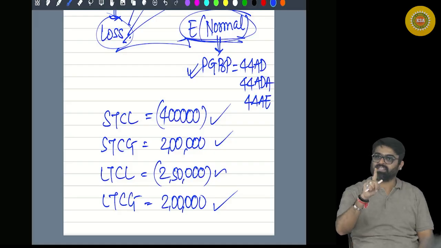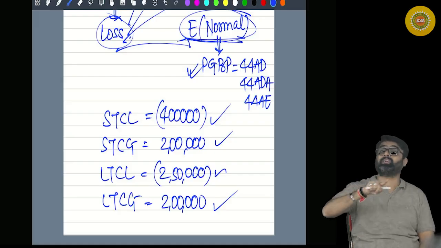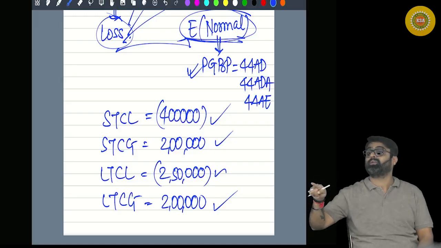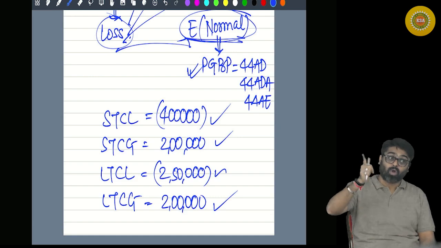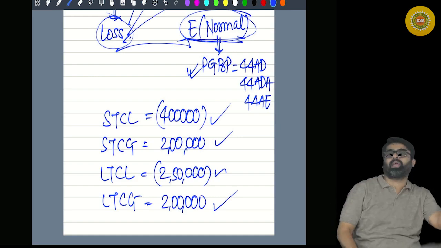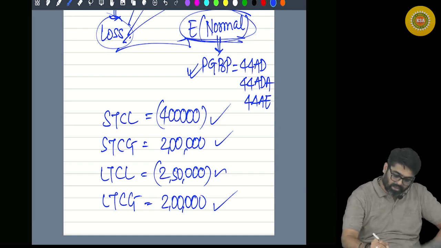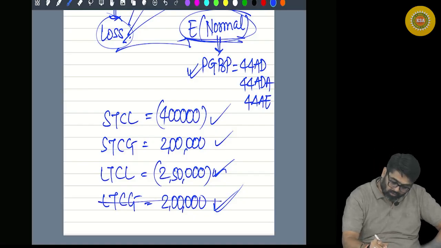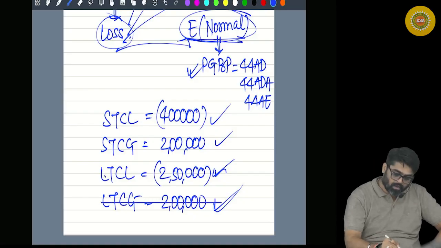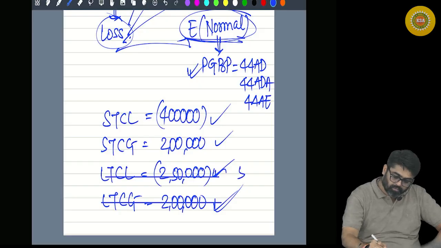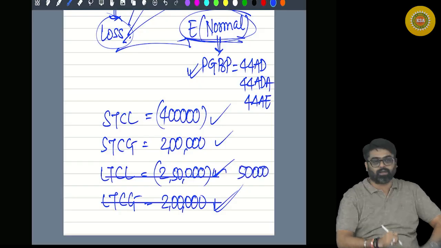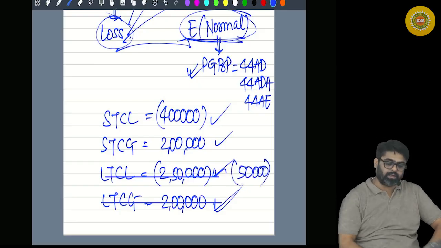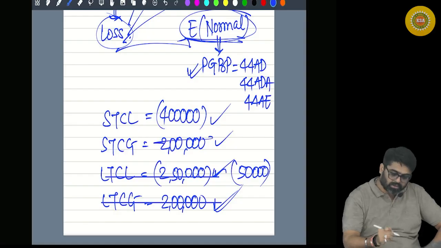So before setting off your short-term loss against long-term gain, try to set off long-term loss against long-term gains first. Yes or no? So can you set off 2,50,000 against 2 lakhs? So this 2 lakh will go away. How much loss will still remain? 50,000 will stay here. Yes or no? This will stay. Now set off this against 2 lakhs.